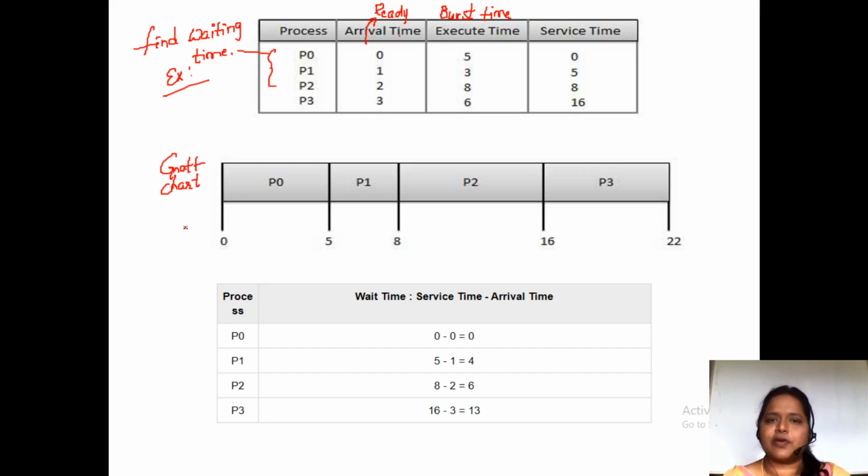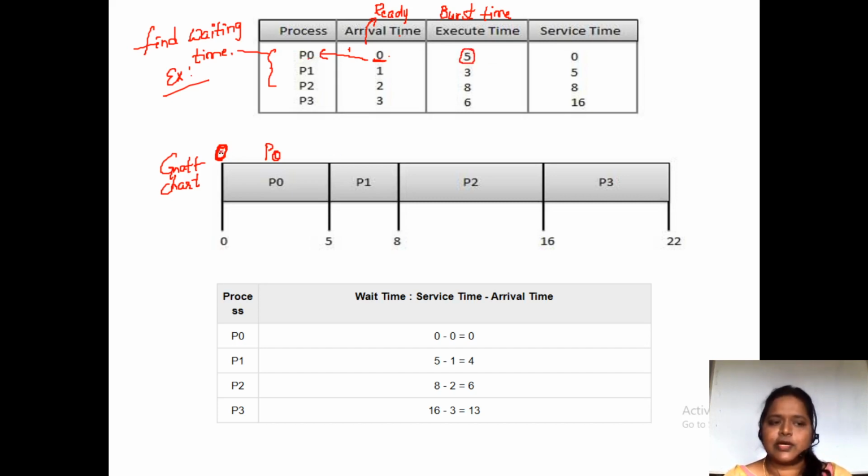First of all, the first come first serve algorithm means that whichever process arrives first, we give the CPU to that process. So you have to prepare this Gantt chart after seeing the table. At the 0th millisecond, you start from 0. At the 0th second, which process arrived? The P0 process arrived, so we give the chance to the P0 process. In order to complete the P0 task, how much time does it need? It needs 5 milliseconds of time.